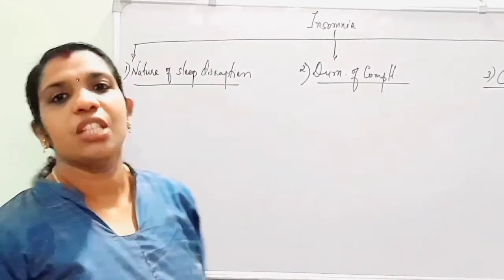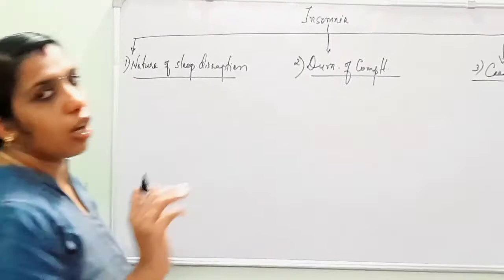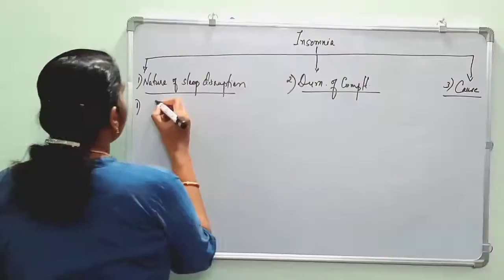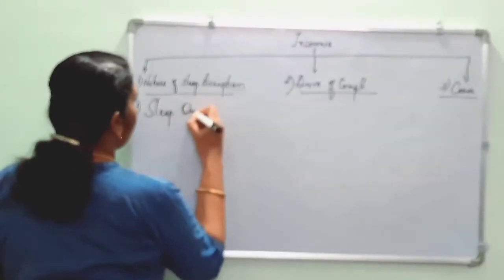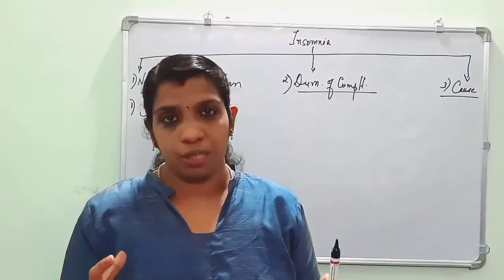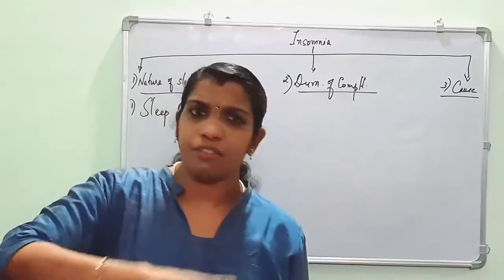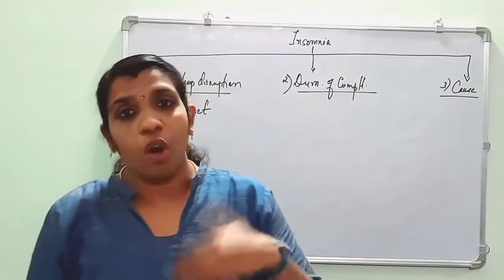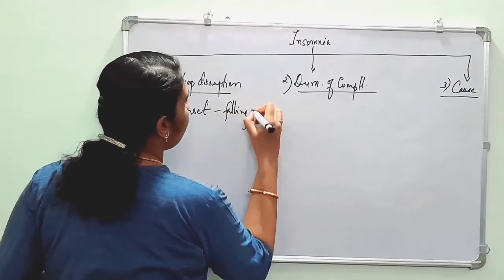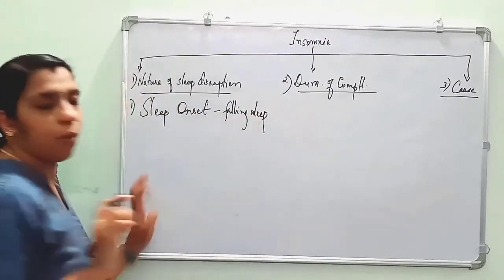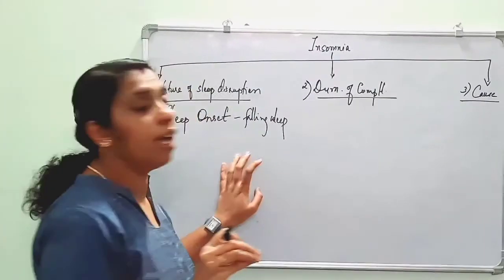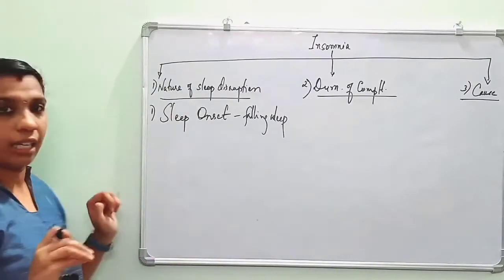First is nature of sleep disruption. According to the nature of sleep disruption, it is divided into, one, sleep onset insomnia. That is, the patient feels inability to sleep during the first hours. There is difficulty in falling asleep. It is known as sleep onset insomnia. That is, during the onset of sleep, the patient cannot sleep.